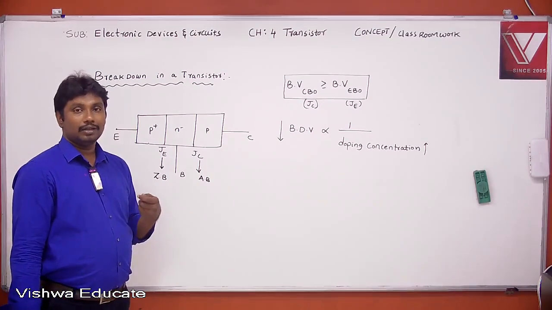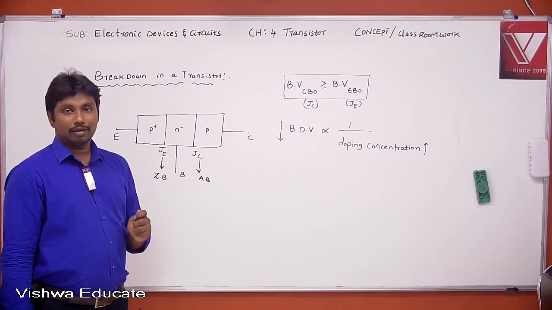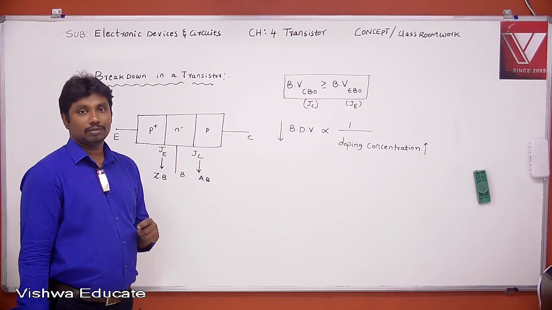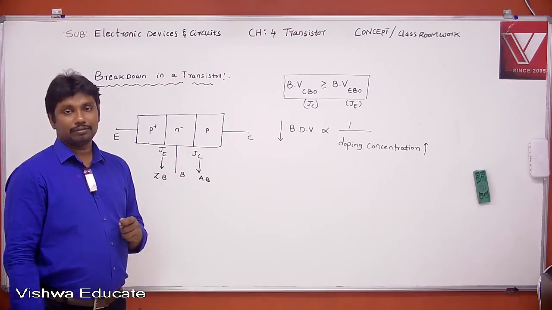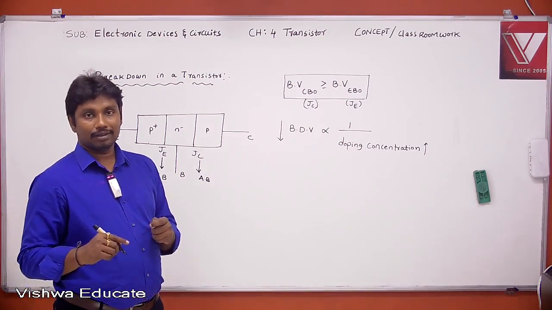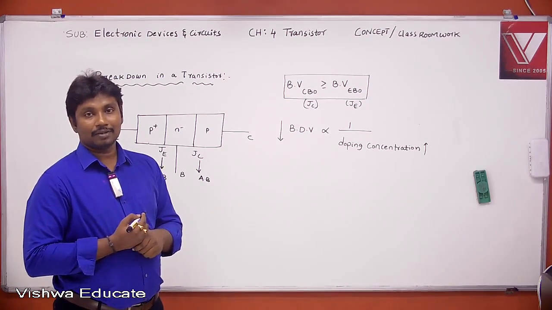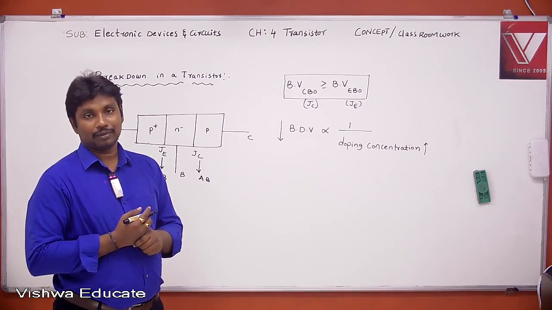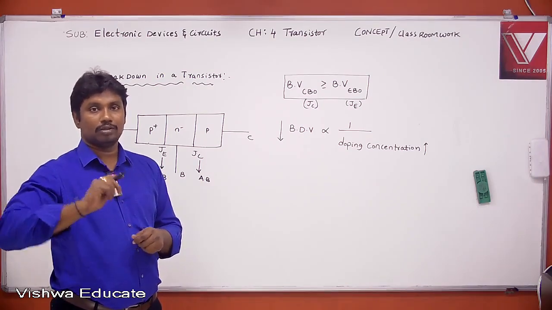Breakdown can happen in two ways. Zener breakdown, in brackets, heavily doped PN junction. Second point, avalanche breakdown, in brackets, lightly doped PN junction. Bracket close.